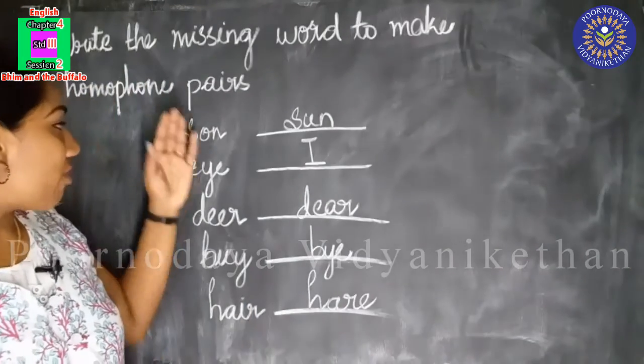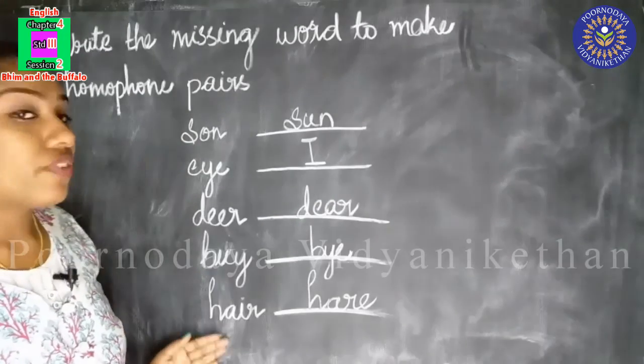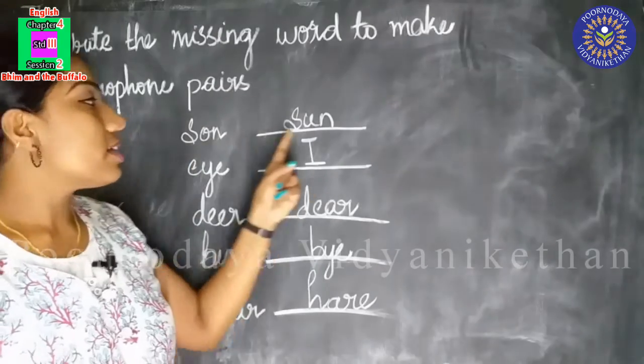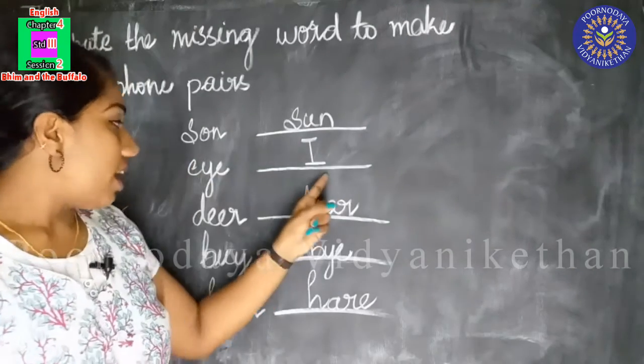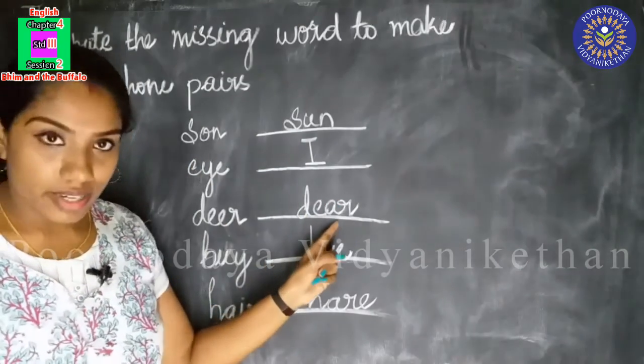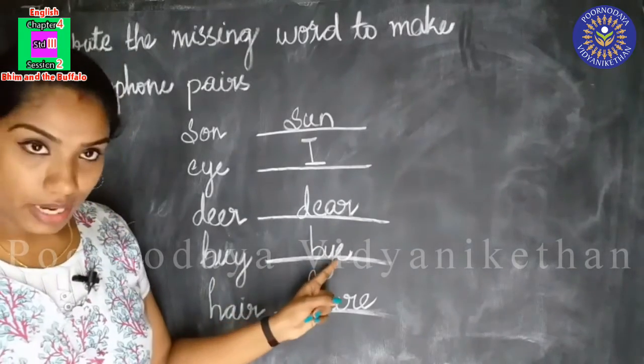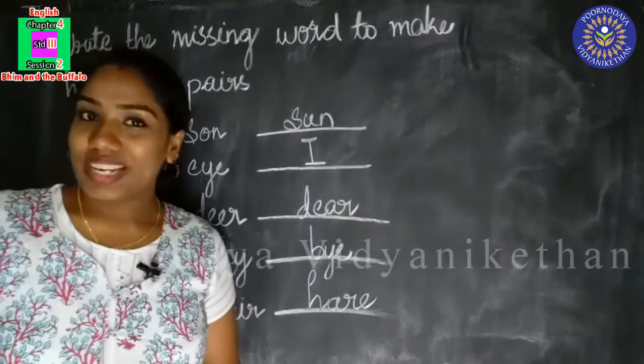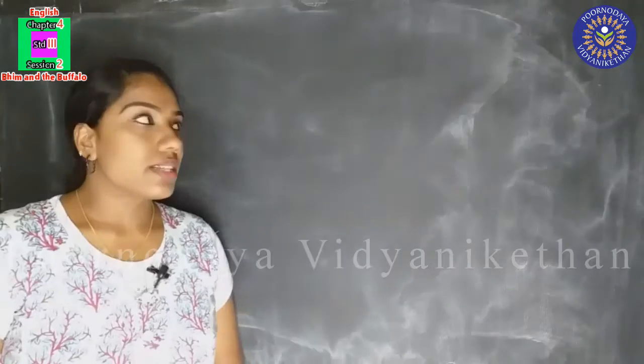Okay, so we have made five homophone pairs. The first one is sun, son. Then dear, deer, buy, bye, and the last one is hair, hare. Did you understand?